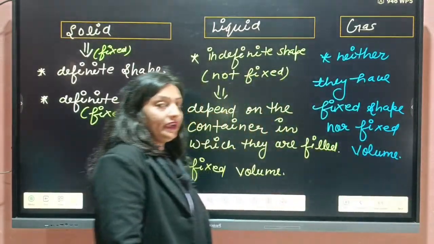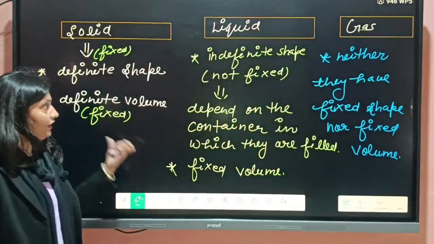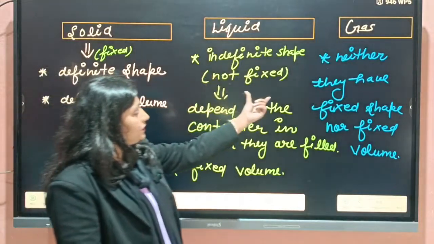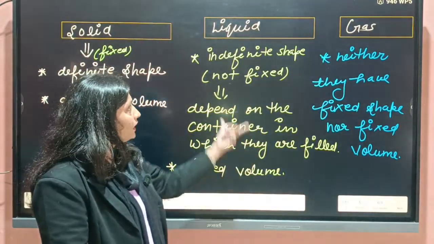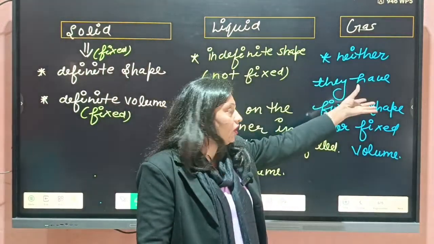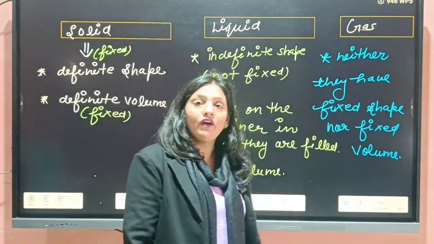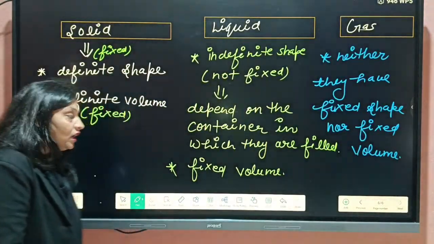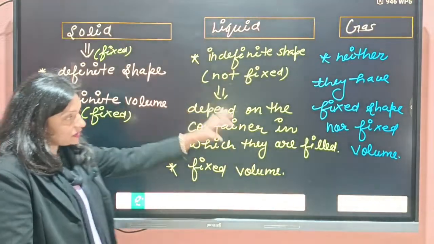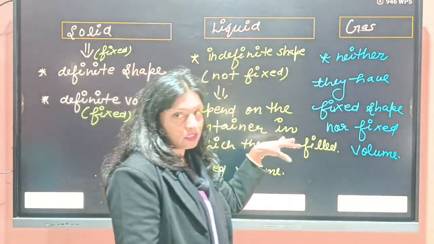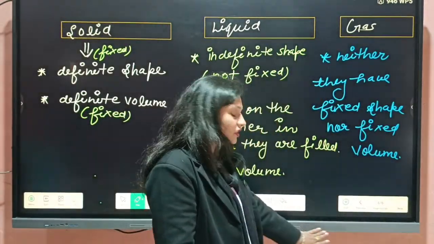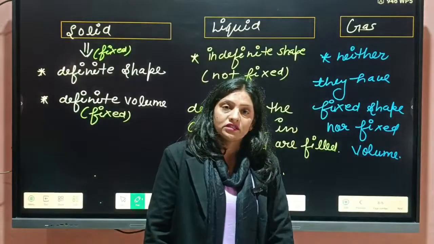Students, the first point I discussed: solids have definite shape and definite volume. Liquids have definite volume but indefinite shape. And gases, both shape and volume are indefinite. What do you mean by this? For example, students, this board is solid in state. We can feel it with our skin.